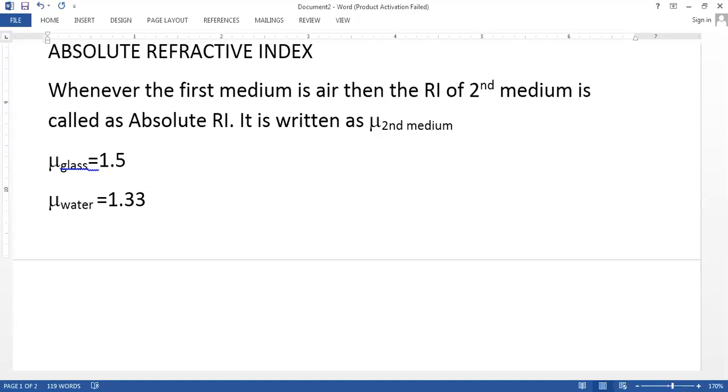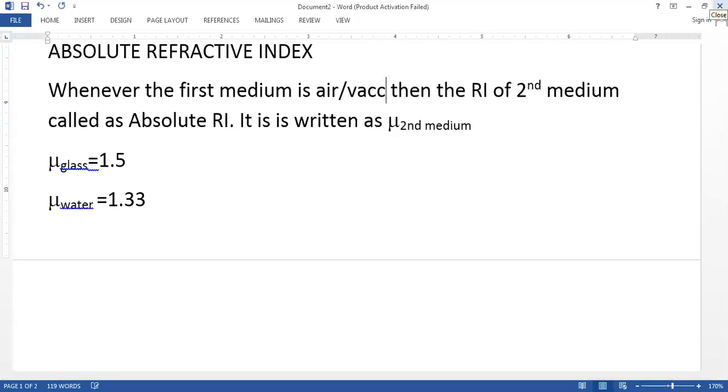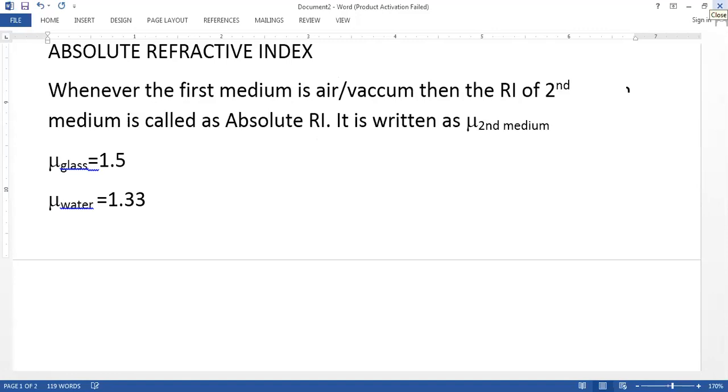So whenever the first medium is air, or not necessarily air, we can also say air or vacuum, then the refractive index of the second medium is called absolute refractive index. We write the refractive index sign and just write down the second medium. We don't write the first medium, because my first medium is going to be air only. Clear, class? I hope you are getting it.